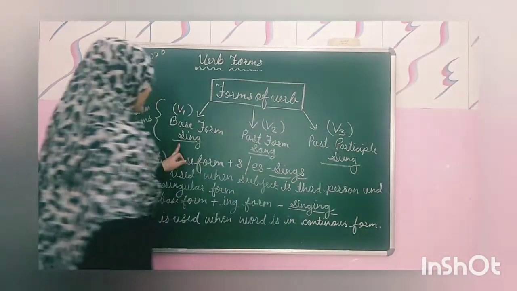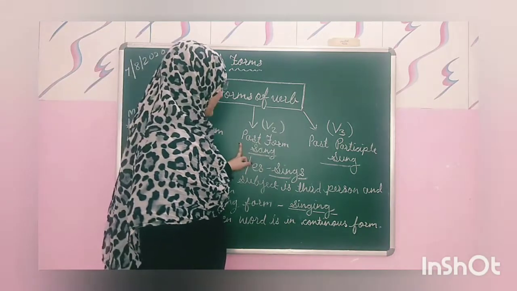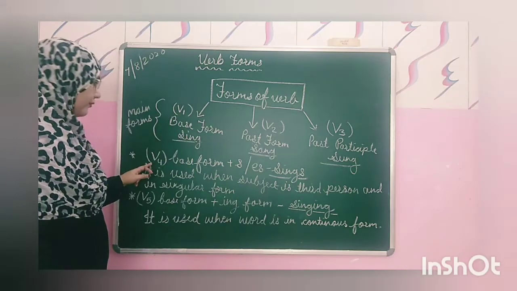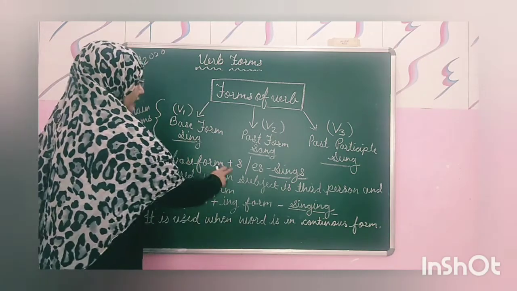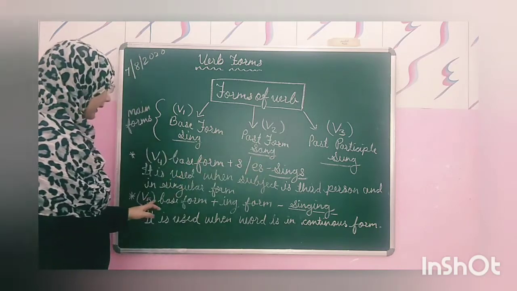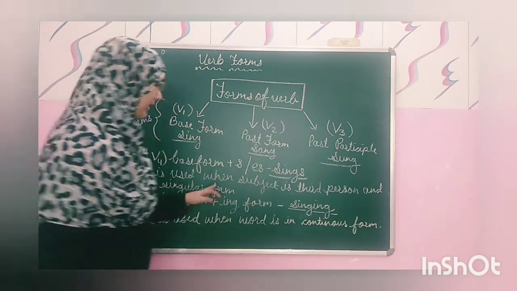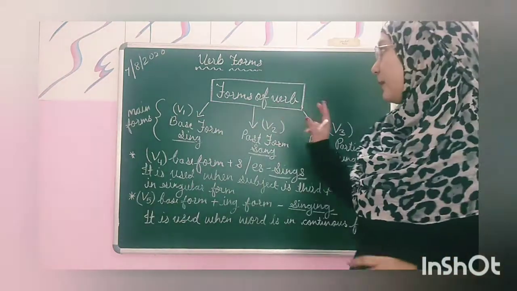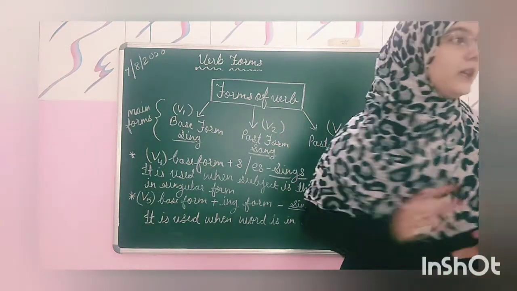V1 is sing, V2 is sang, V3 is sung, V4 is formed by adding s or es to the base form, so it becomes sings, and V5 by adding ing to the base form becomes singing. These are the main 5 forms of the verbs.